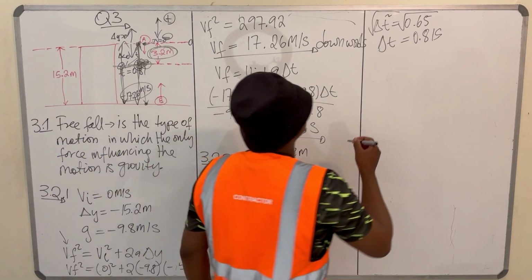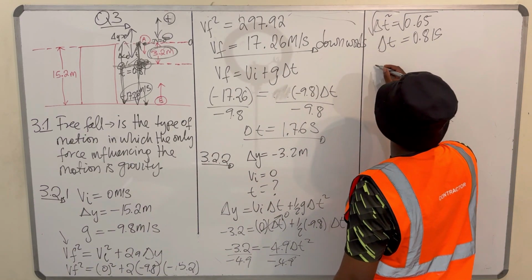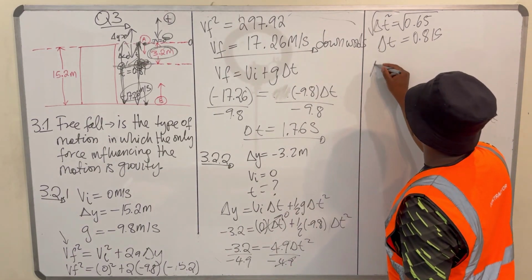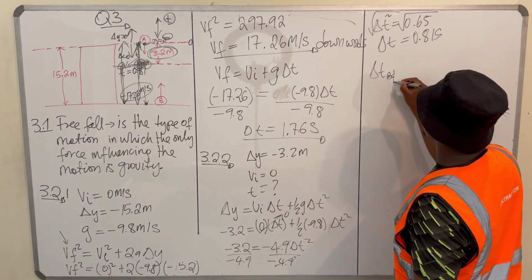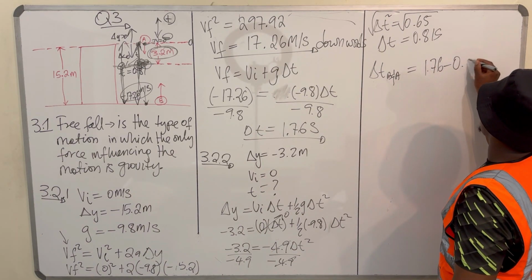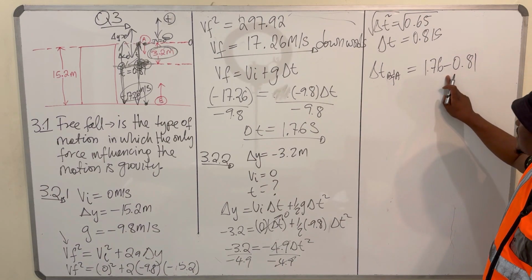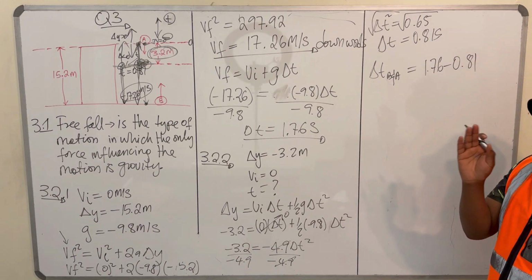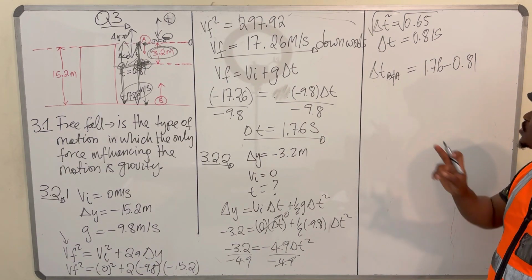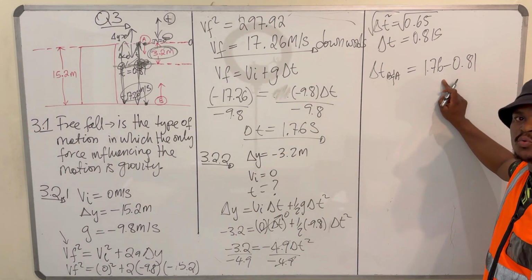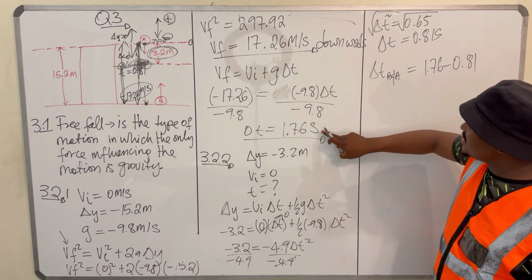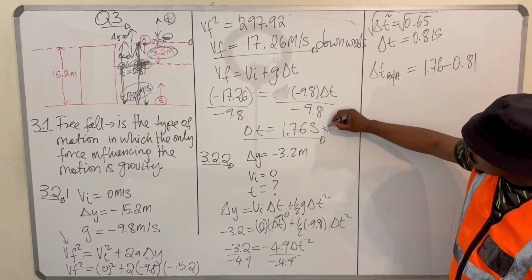So I can say now, ball A and ball B were in motion for what time? The time for ball A and B is equal to 1.76 minus 0.81. So the answer to this is the duration of the motion in which both balls were participating. Because this one is the entire duration of ball A's motion.